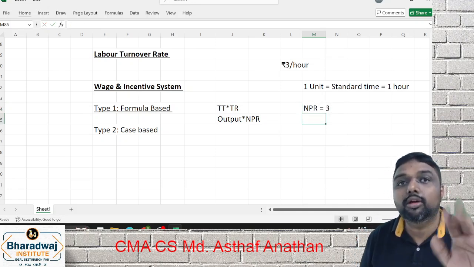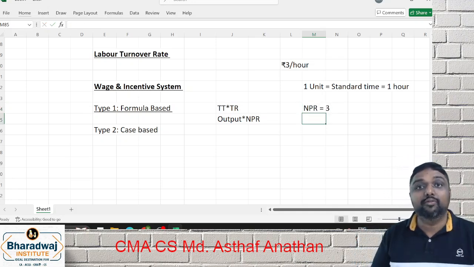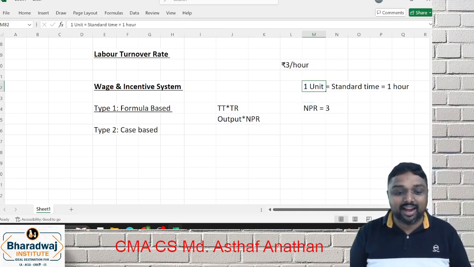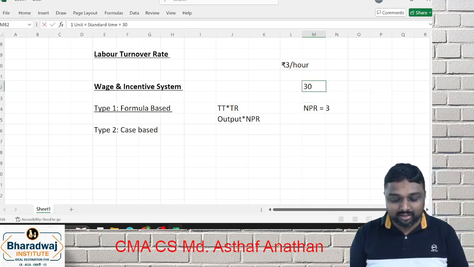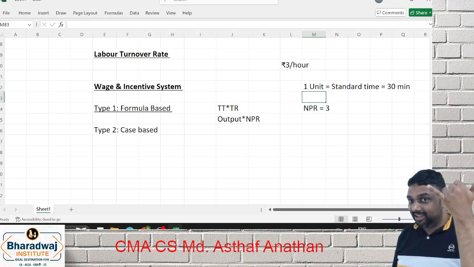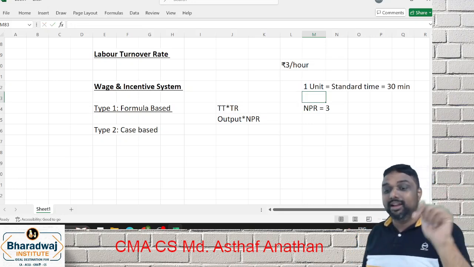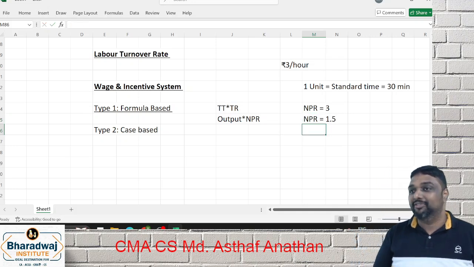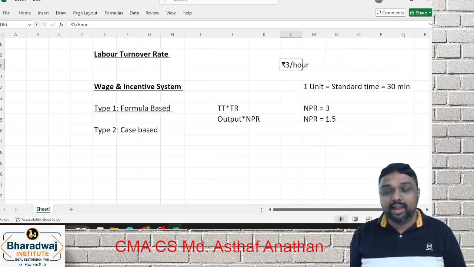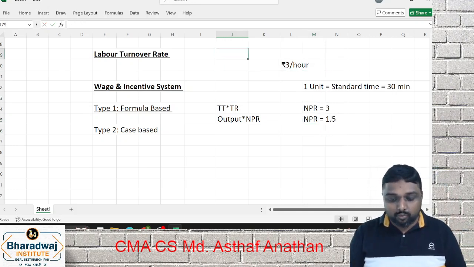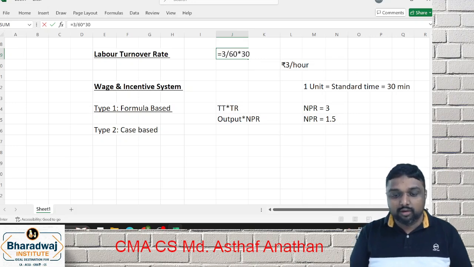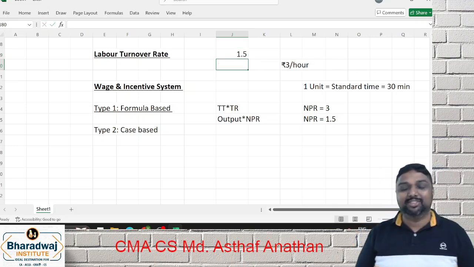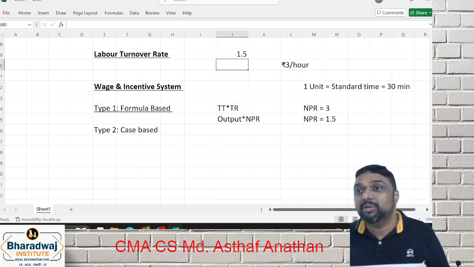This example will not come. I have just given it for you to understand the logic. Now they will tell that the standard time for 1 unit is 30 minutes. I told 1 hour before; now you will tell what the normal piece rate is. 1.5. How did you get it? 1 hour means 60 minutes, and 3 rupees is for 60. So for 30 minutes it is 1.5. Understood? This is the logic. A lot of students make mistakes on normal piece rate.